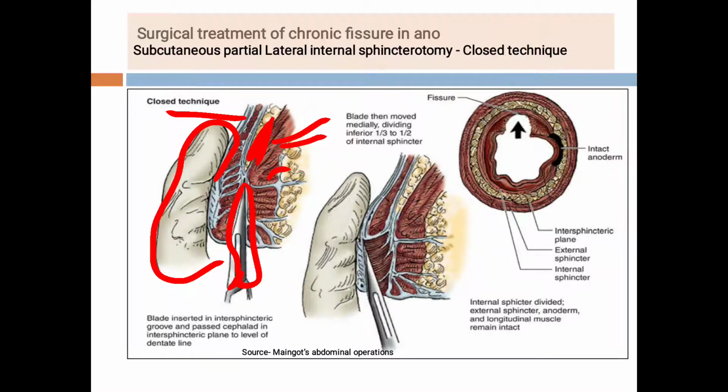parallel to the internal sphincter. Now students, this stab knife is rotated medially through 90 degrees so that its cutting edge faces the finger which is in the anal canal, and then the sphincter is divided. In this diagram you can see this is the sphincterotomy site. The sphincter is divided. Here we are not exposing the internal sphincter, and that's why it is called closed sphincterotomy.